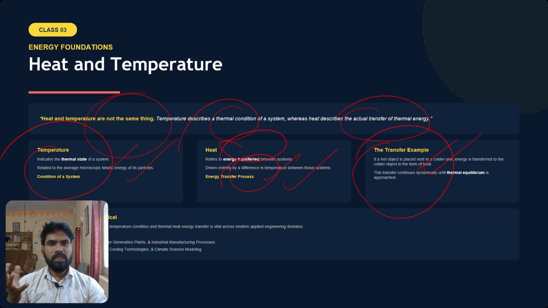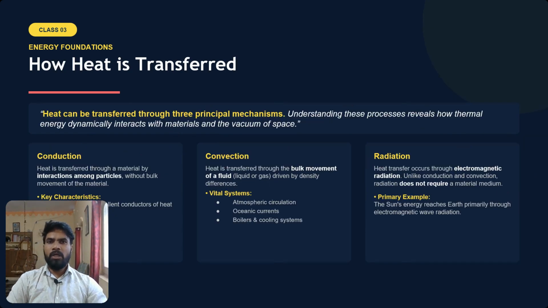Okay, so this transfer continues until where? Until the temperature of both the objects is equal. Up to that point, the heat keeps on getting transmitted. So the transfer continues dynamically until thermal equilibrium is approached, which means the temperature of these two systems becomes equal. Up to that time, the heat keeps on getting transmitted. Okay, right. So now we will understand how this heat is actually getting transferred.